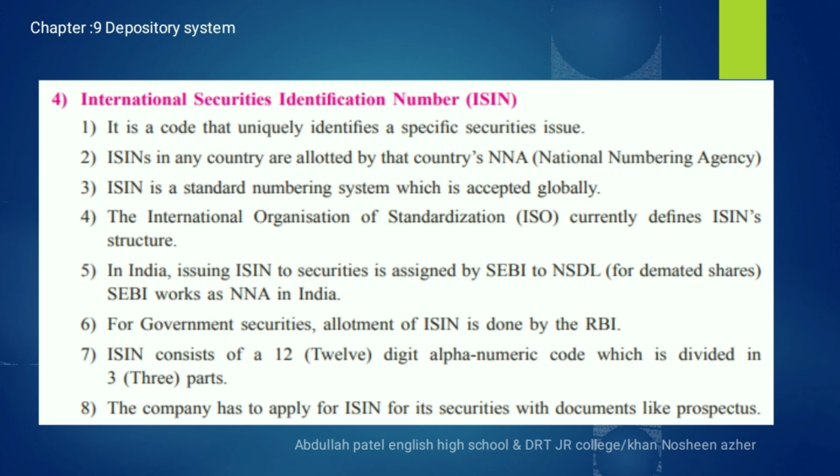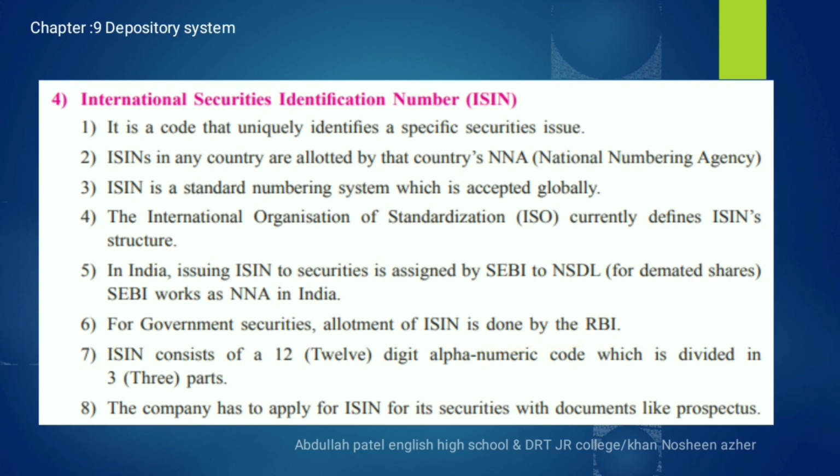Fifth point, in India, who provides the ISIN number to the companies? SEBI through NSDL, and SEBI works as the NNA, that means National Numbering Agency. Sixth point, for government securities, the allotment of the ISIN number is done by the RBI.